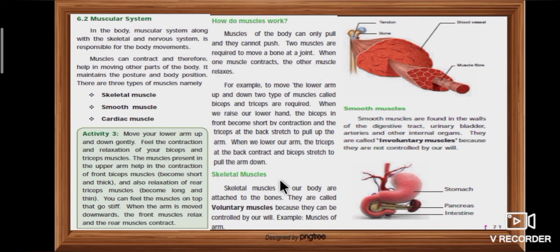Next one, skeletal muscles. Skeletal muscles of our body are attached to the bones. They are called voluntary muscles because they can be controlled by our will. Example, muscles of the arm. Second one, smooth muscles. Smooth muscles are found in the walls of the digestive tract, urinary bladder, arteries and other internal organs. They are called involuntary muscles because they are not controlled by our will.